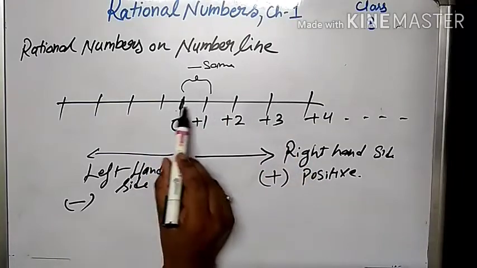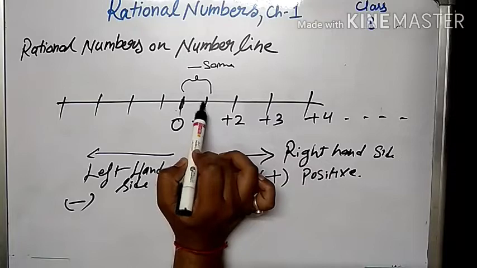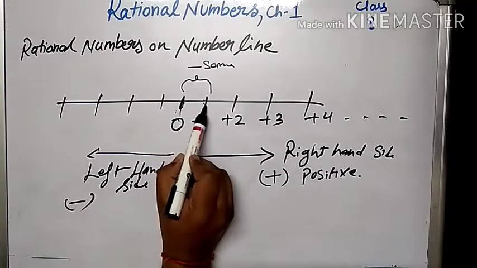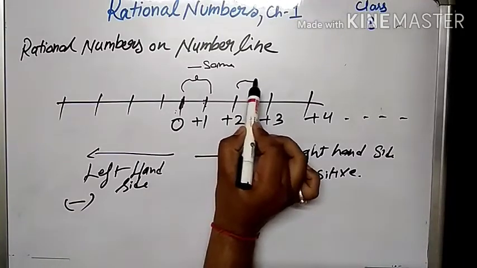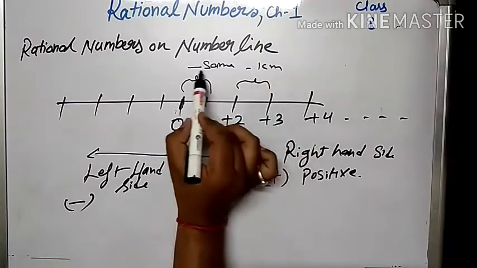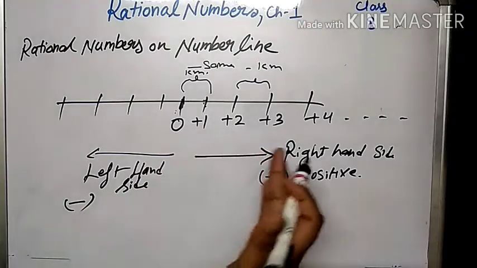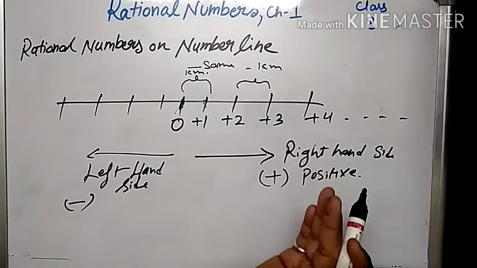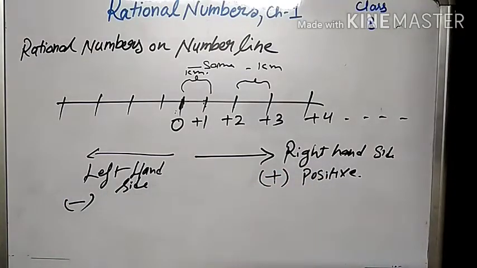If I talk about 0 and plus 1, the distance I have taken, suppose 1 centimeter, then from plus 2 to plus 3 should also be 1 centimeter. Are you understanding? The marking of the number line should be equivalent. It should not be different, otherwise your number line will be wrong.